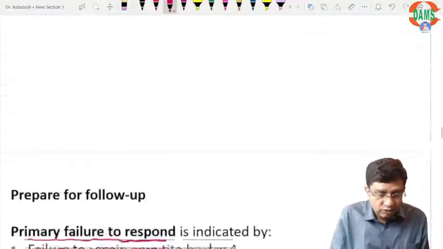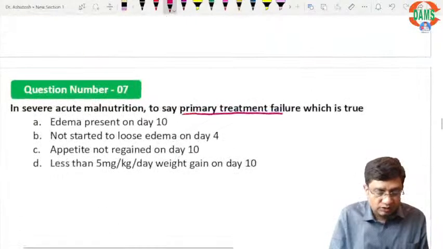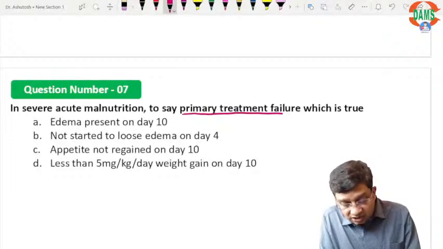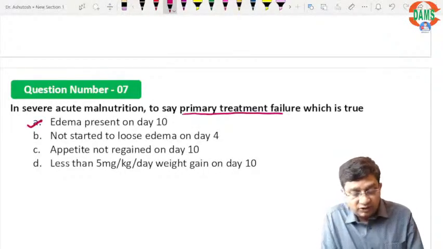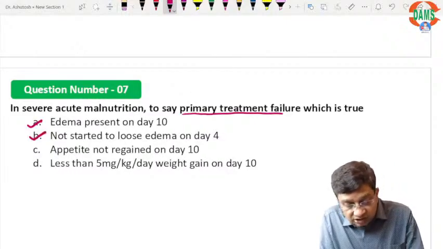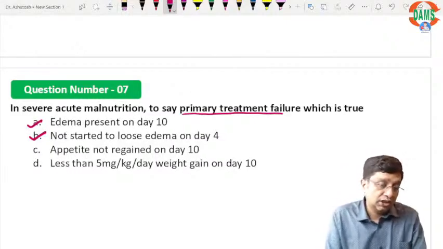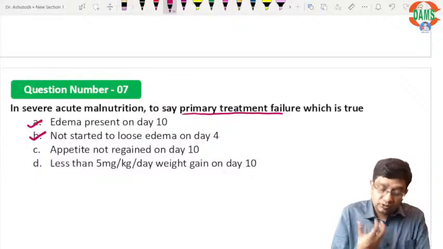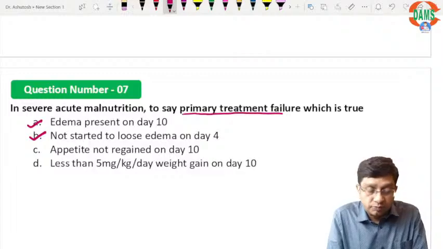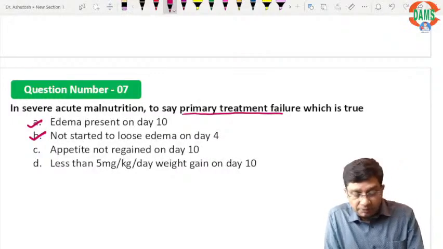So here, edema present on day 10, yes, this is a primary treatment failure. Edema not started to decrease on day 4, this is also right. Either this was a multi-answer type question, or the recall we have got is not proper, but this is something to be remembered.